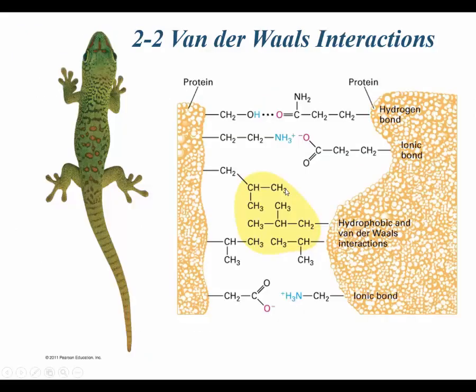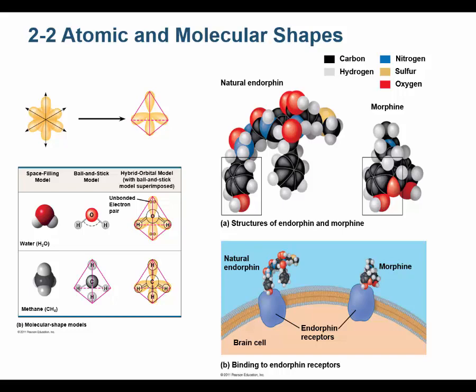The gecko that you see here can crawl on your ceiling or your wall using van der Waals forces. On the bottom of its feet, it has these setae, S-E-T-A-E, I believe it's spelled. I'd have to look that up. I could be wrong about the spelling, that is. And these setae make van der Waals interactions with the wall, and they can crawl on the wall or walk on your ceiling. So the van der Waals interactions are important in biology.